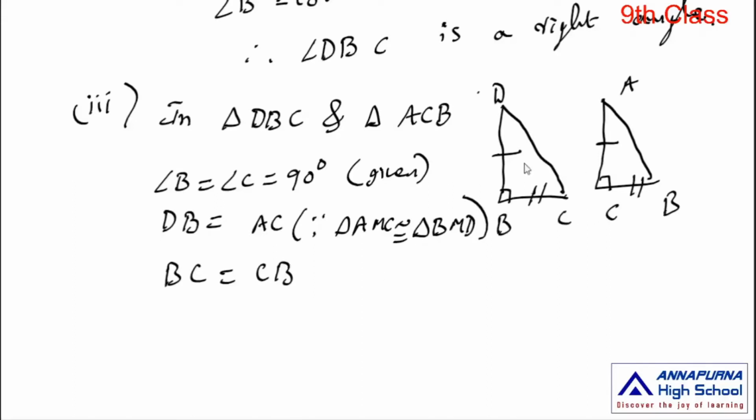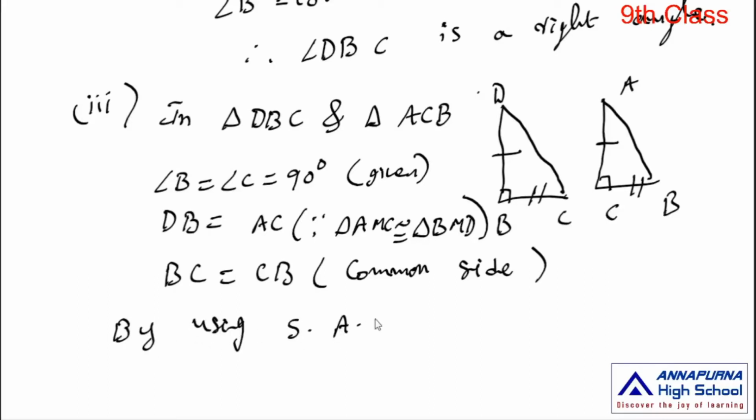BC is the common side of these two triangles. By using side angle side congruence rule, these two triangles are congruent.